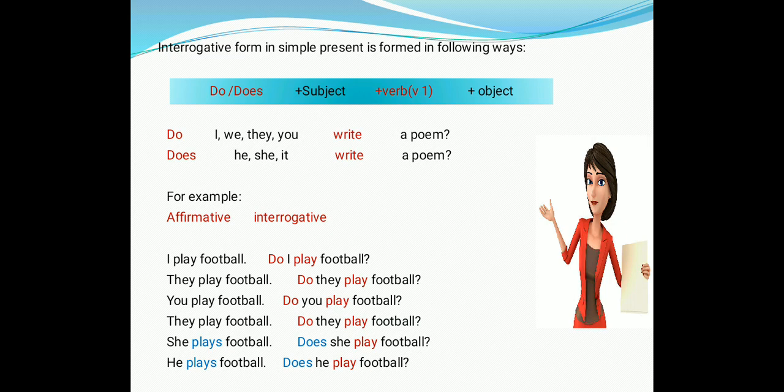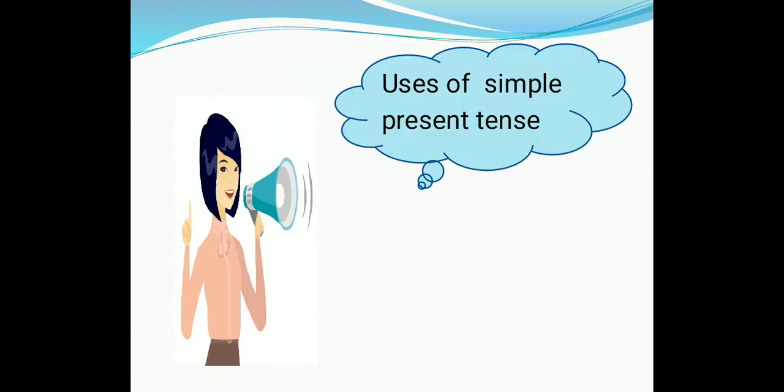So we have examples where affirmative sentences are changed into yes, no questions. I play football. So how to change this sentence into a yes, no question? So put do in the front. Do I play football? They play football. Do they play football? You play football. Do you play football? She plays football. Does she play football? He plays football. Does he play football? Do not forget to keep a question mark at last.